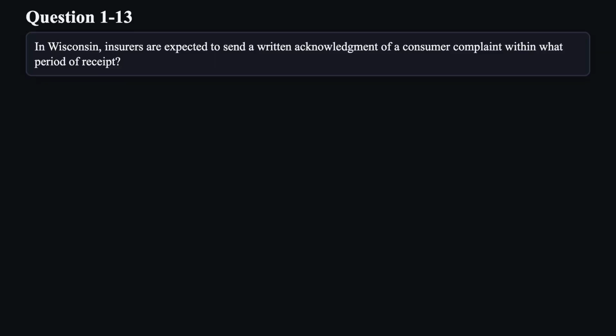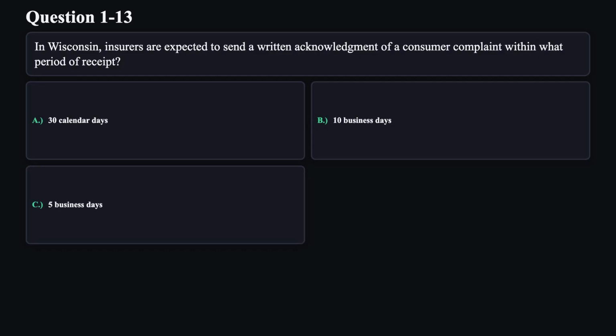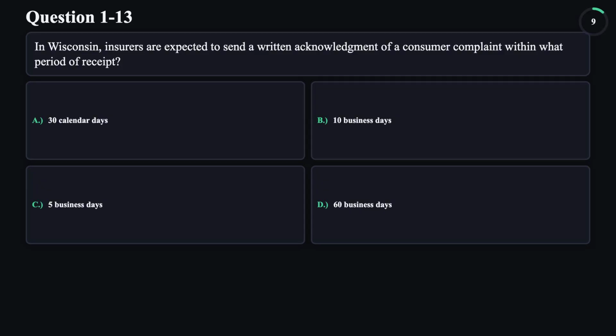Question 13. In Wisconsin, insurers are expected to send a written acknowledgement of a consumer complaint within what period of receipt? A. 30 calendar days. B. 10 business days. C. 5 business days. D. 60 business days.